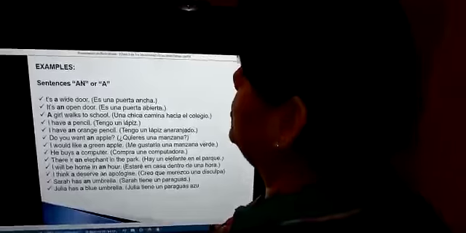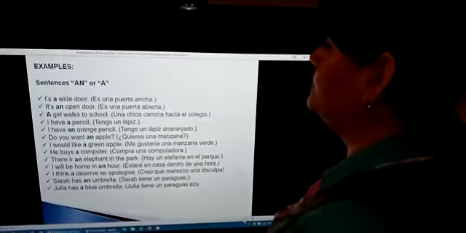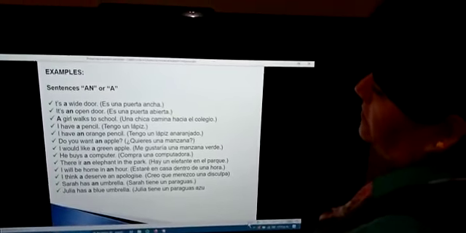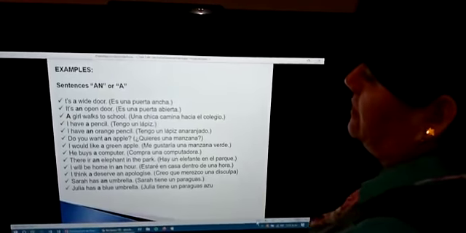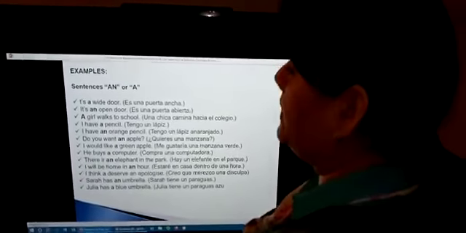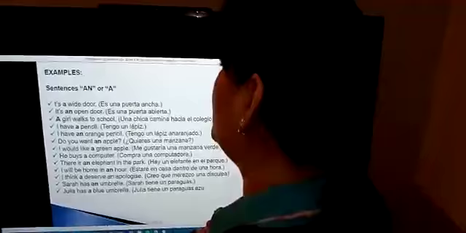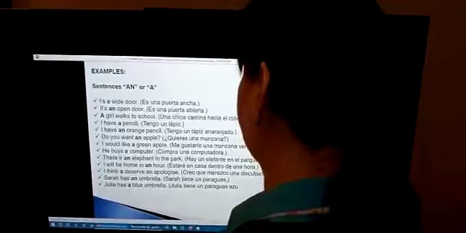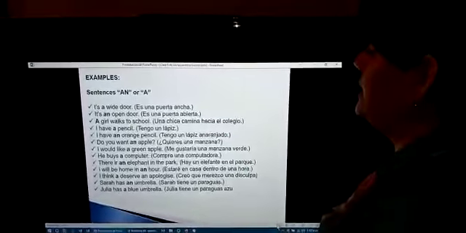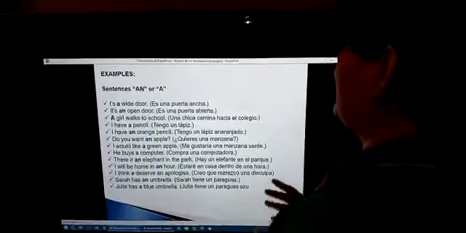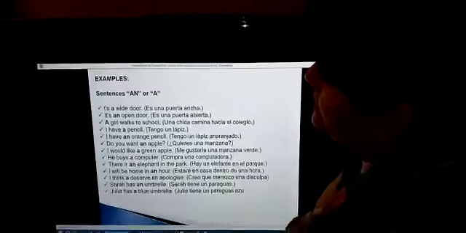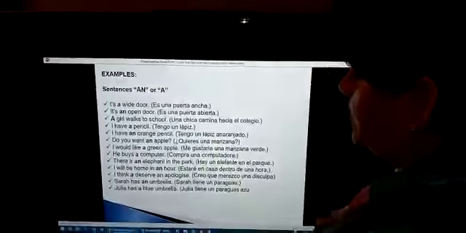Next, do you want an apple? And in Spanish we say, ¿quieres una manzana? Next example is, I would like a green apple. Spanish says, me gustaría una manzana verde. The next is, he buys a computer.